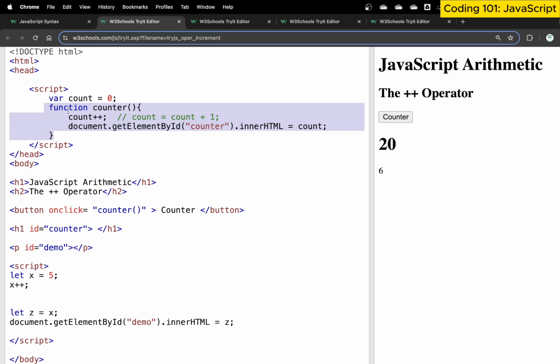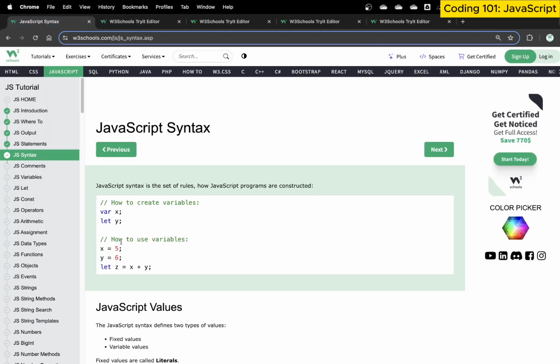In this function, we told it that, hey, listen, there's a count variable. It starts with a 0, but every time this function gets executed, it increments its value by 1, and then prints that value on the inner HTML of an element that has a counter ID. Now whenever I click on it, we get this counter. Fantastic, brilliant, excellent. So now this gets executed, and this is what our code allows us to do.